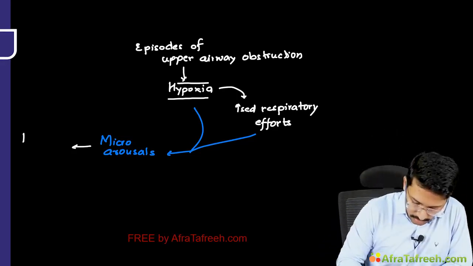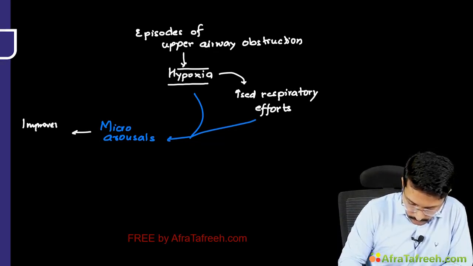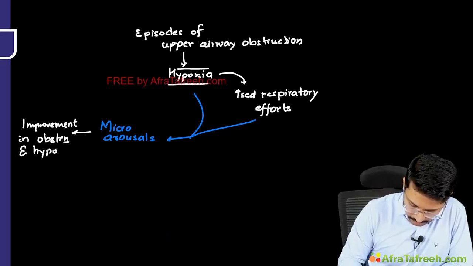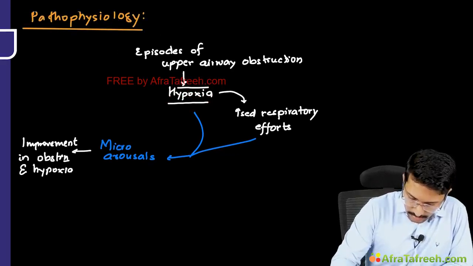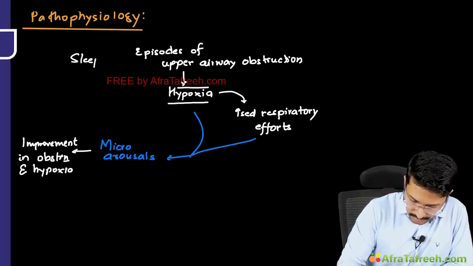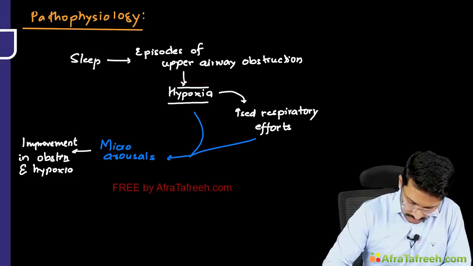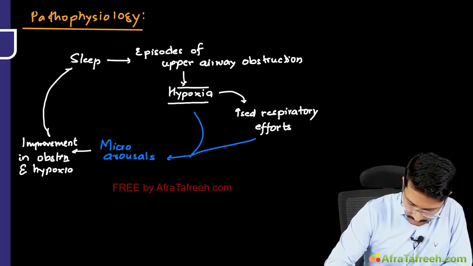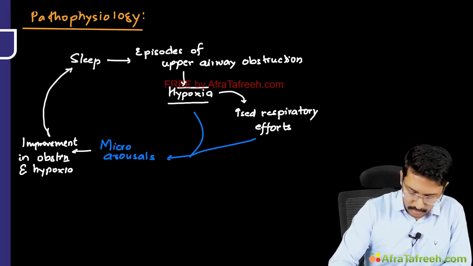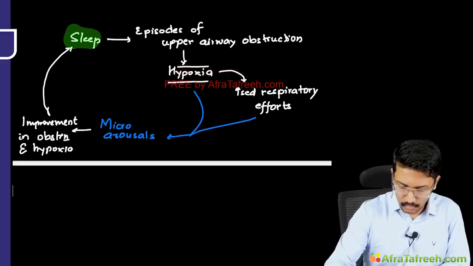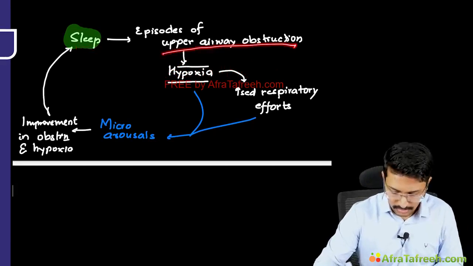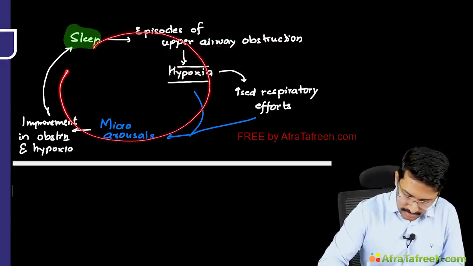So there will be improvement in airway obstruction and hypoxia. Sleep had triggered the episodes of upper airway obstruction, and once there is improvement in the obstruction and hypoxia, the patient goes back into a good sleep now. Once he goes into sleep, again the muscle tone decreases and episodes of upper airway obstruction kick in, and the patient keeps rotating through this cycle.